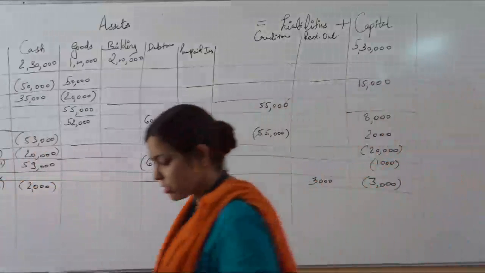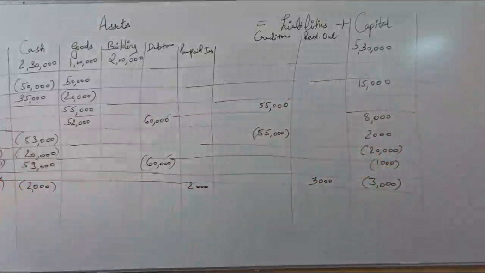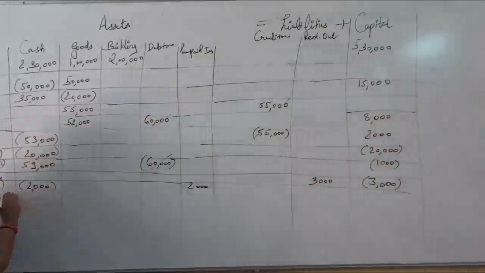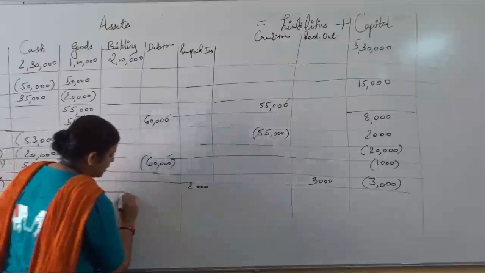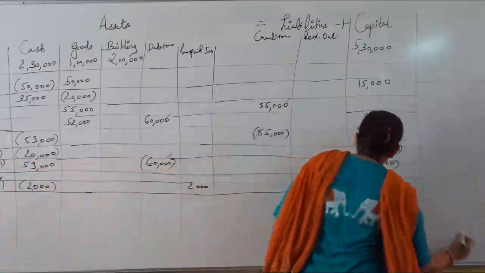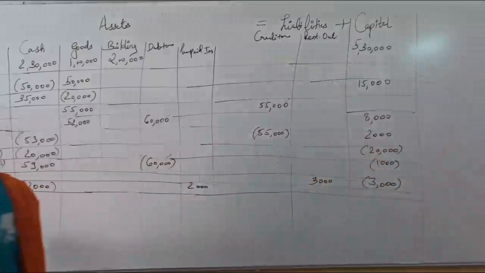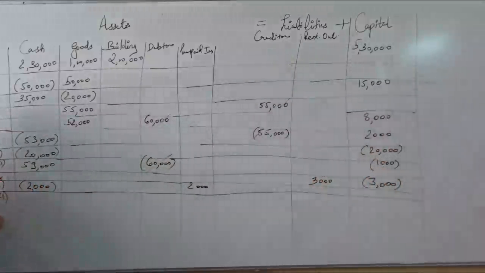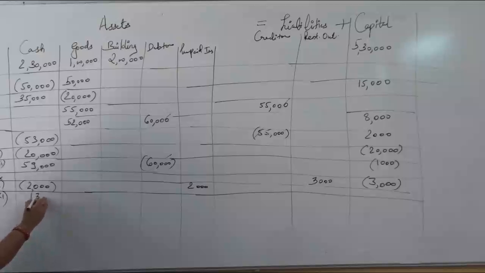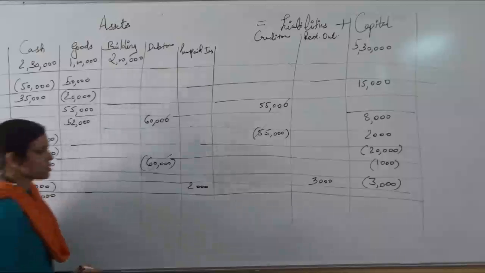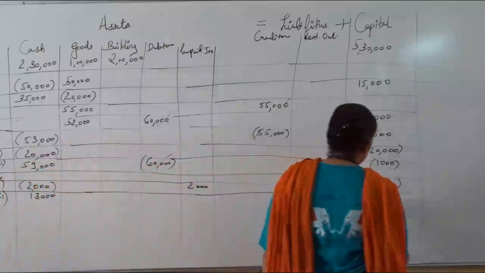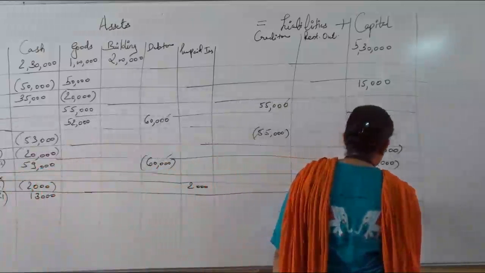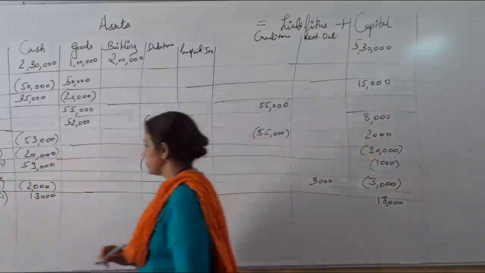Next transaction, commission received by him. Again, commission is a nominal item. You will not make a new head. You will just add on both sides. Transaction number 11, commission. How much commission is received? 13,000. It will be added in the cash, and on this side it will be added in the capital. Both sides it will be added.